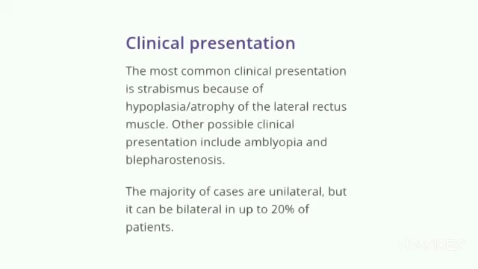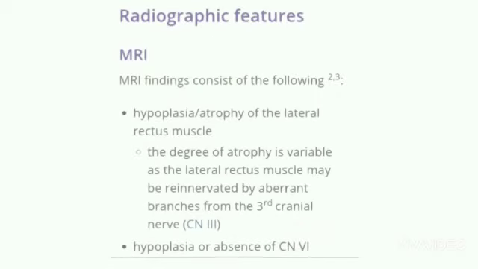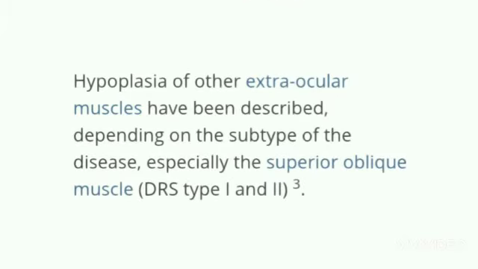Other presentations include amblyopia and blepharostenosis, mostly unilateral but can be bilateral in 20% of the cases. On MRI, we can find hypoplasia or atrophy of lateral rectus muscle and hypoplasia or absence of the sixth cranial nerve. Hypoplasia of other extraocular muscles, especially the superior oblique muscle, has also been described, especially in type 1 and type 2 Duane syndrome.